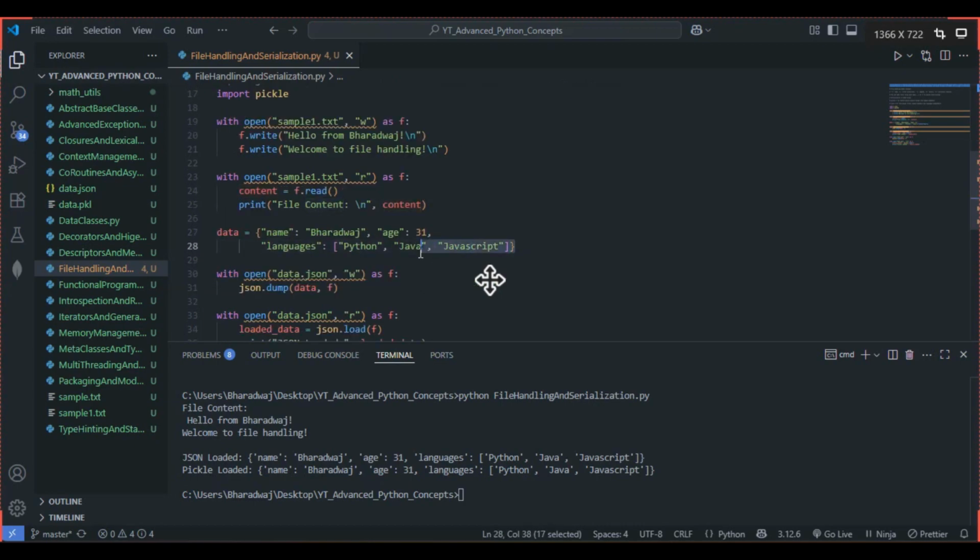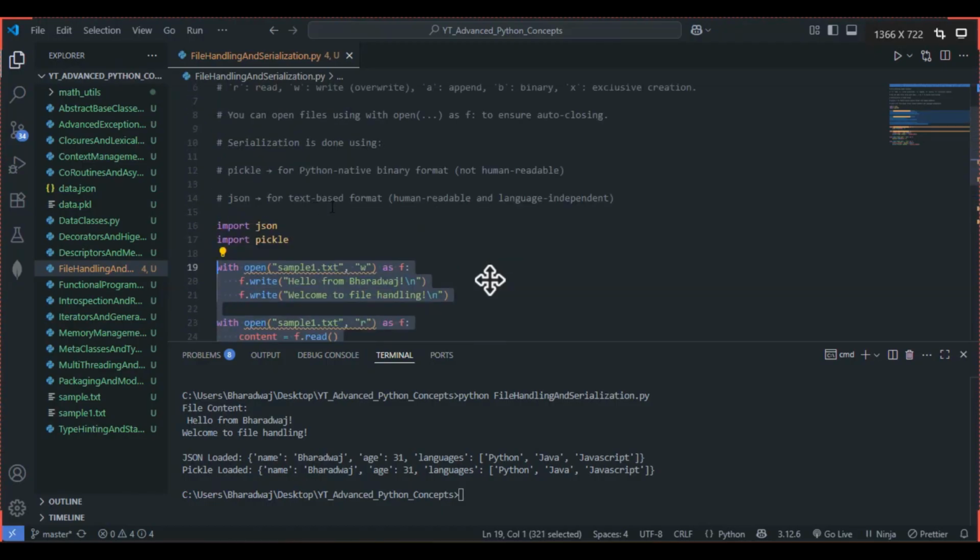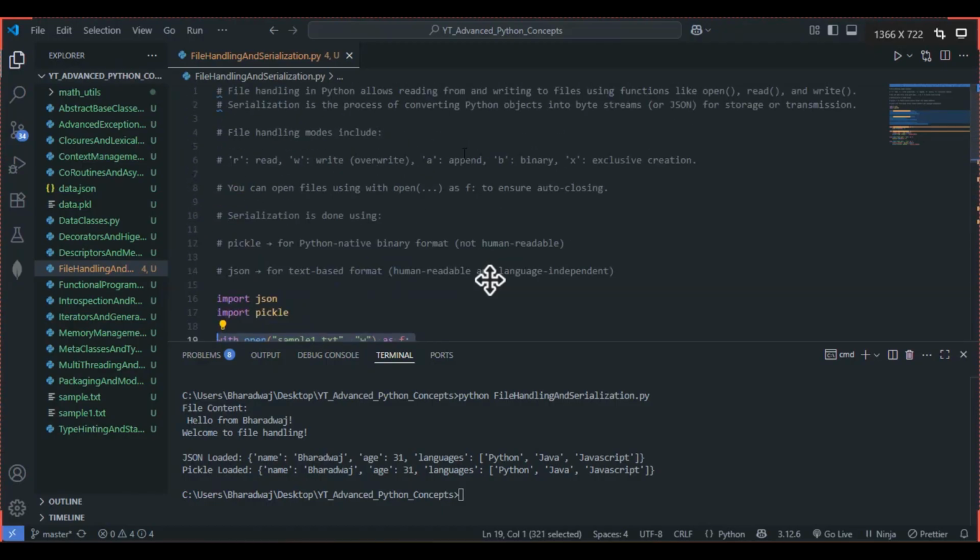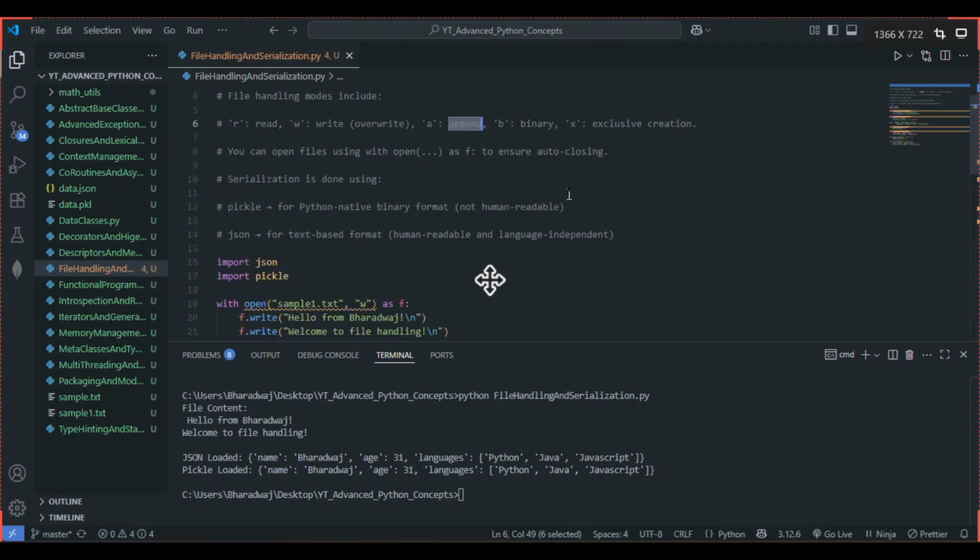This is for writing and reading, right? So we can go with append and binary as well. These two things, read and write, we make use of quite often. So I have made use of r and w, right? You can also write out with append, append binary, as well as exclusive creation.